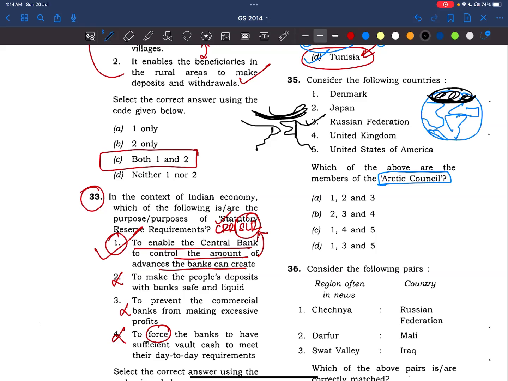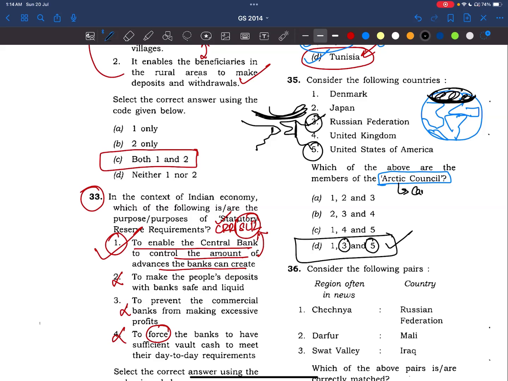Right? Now see, the answer should definitely include Russia and the United States. There is only one option with 3 and 5. See here. Answer is D. Even if you don't know who the members of the Arctic Council are, with this logic you can get the answer. Right? Now let us know which countries are part of the Arctic Council.